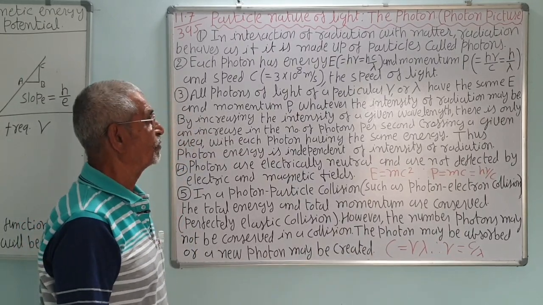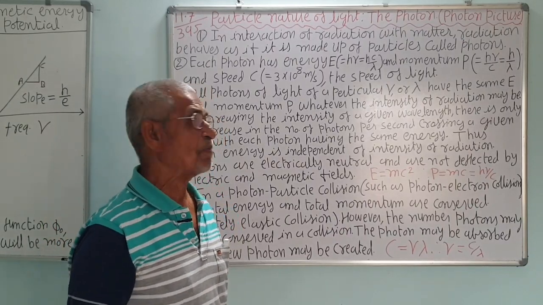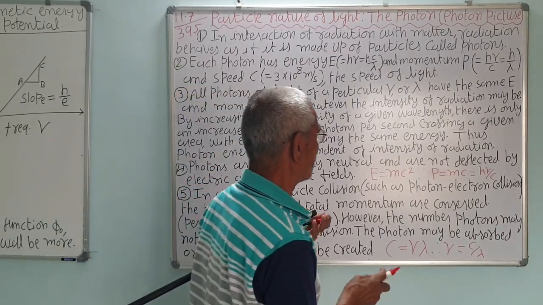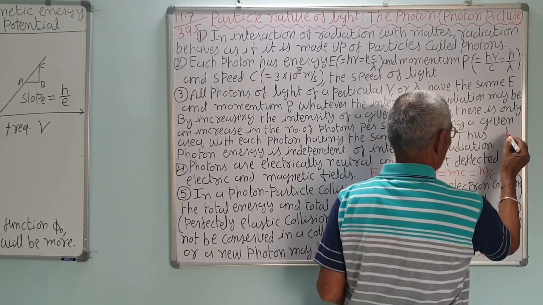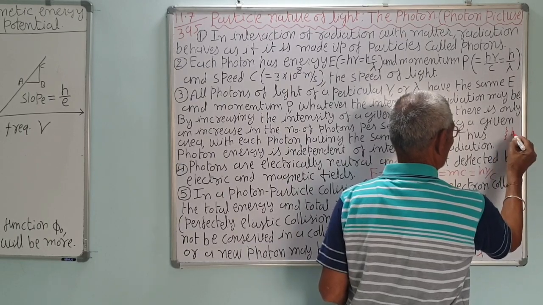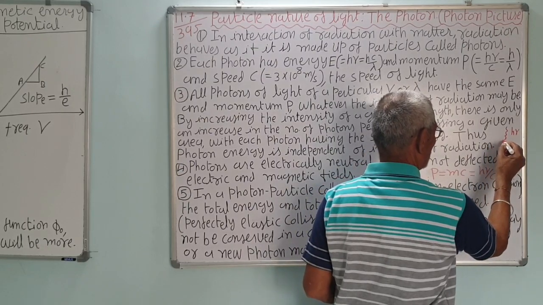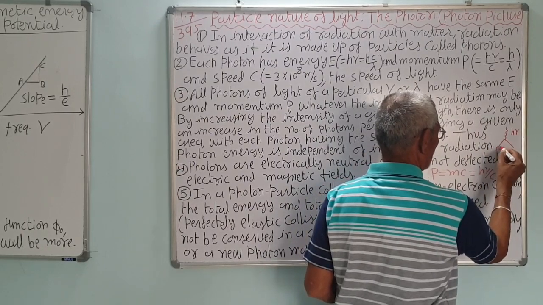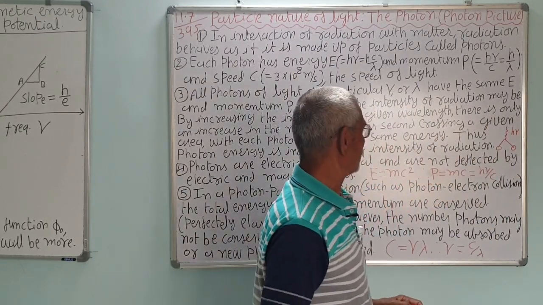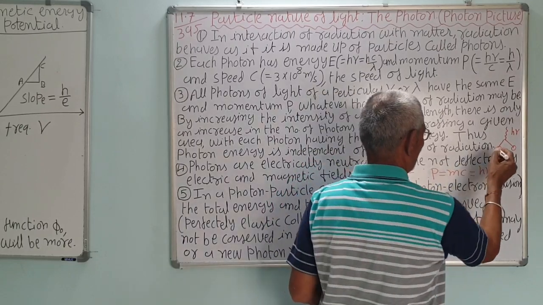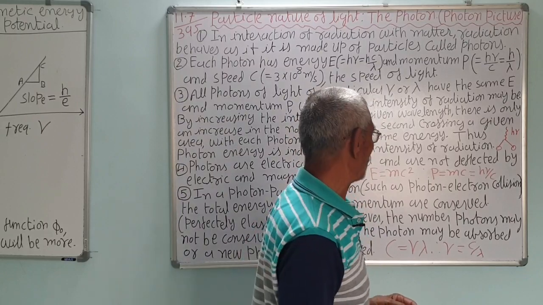Suppose an electron-positron pair is produced from gamma rays. This is called materialization, in the cosmic ray region. If gamma rays have the energy h nu, this photon has energy h nu, then it will materialize into a particle and its antiparticle. The gamma ray has energy more than 1 million electron volt.